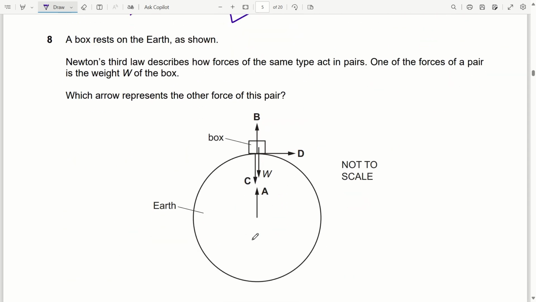Question 8. The box rests on earth, showing Newton's third law. Describe how forces of the same type act in pairs. One of the forces of a pair is the weight W of the box. Which arrow represents the other force of this pair? We know that Newton's third law states that for every action there is an equal and opposite reaction, and these action and reaction forces act on opposite bodies. So if the weight W of the box is acting downward, this means earth is attracting the box toward itself, so the box will attract earth toward itself. So option A will be the correct one.